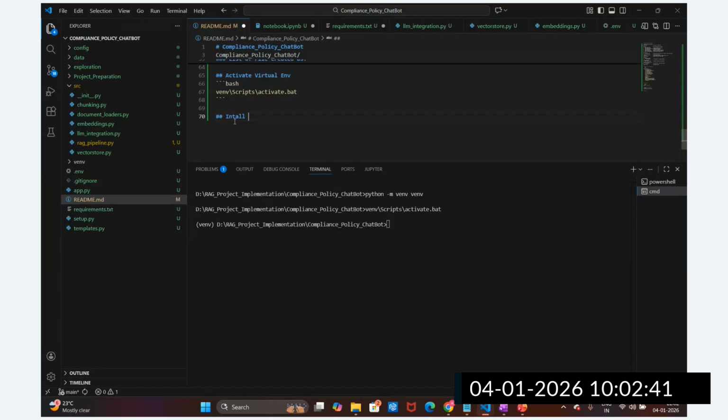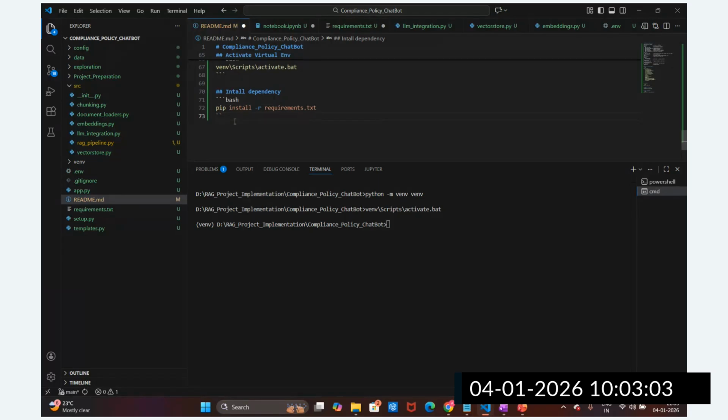Install dependency. Okay, install the dependency. In the dependency, what will we do? So we are going to write this bash command: pip install -r requirements.txt. So we have to write this command.